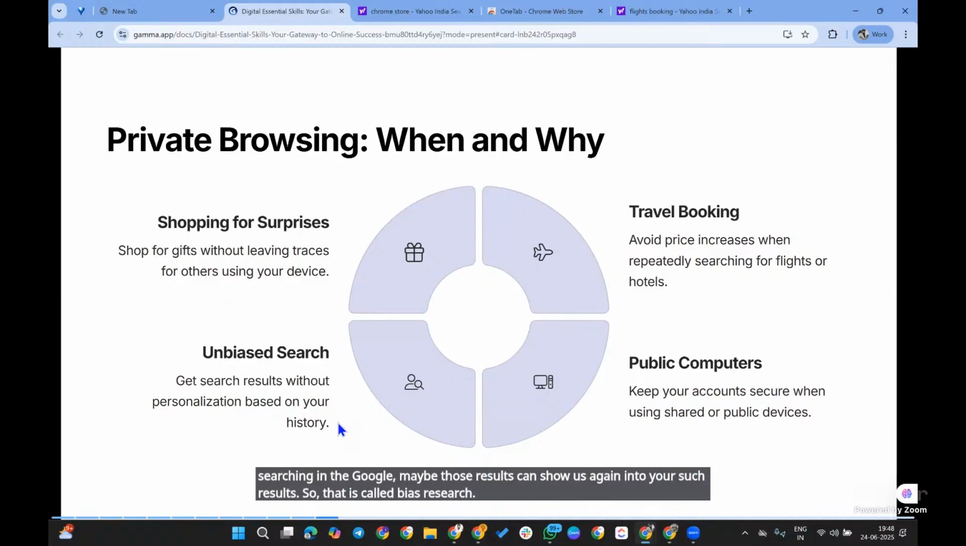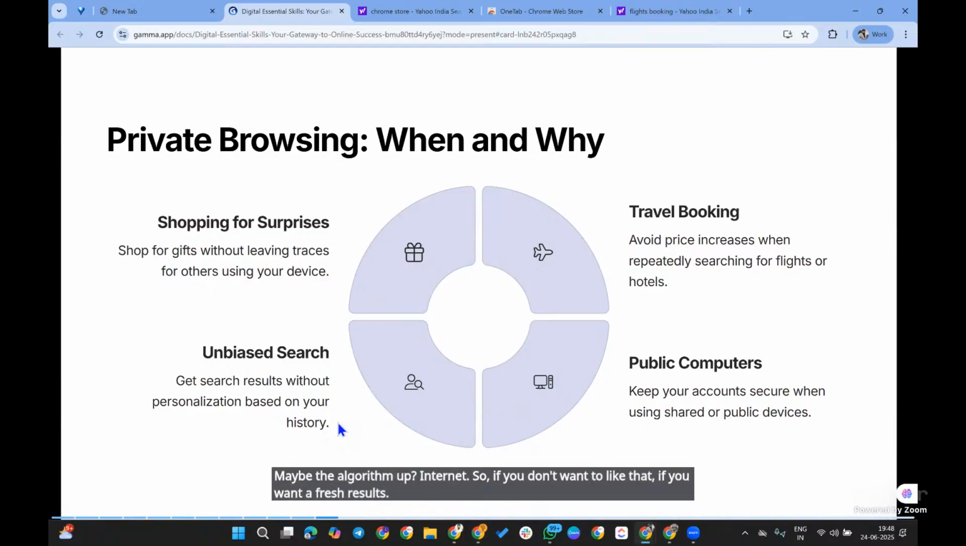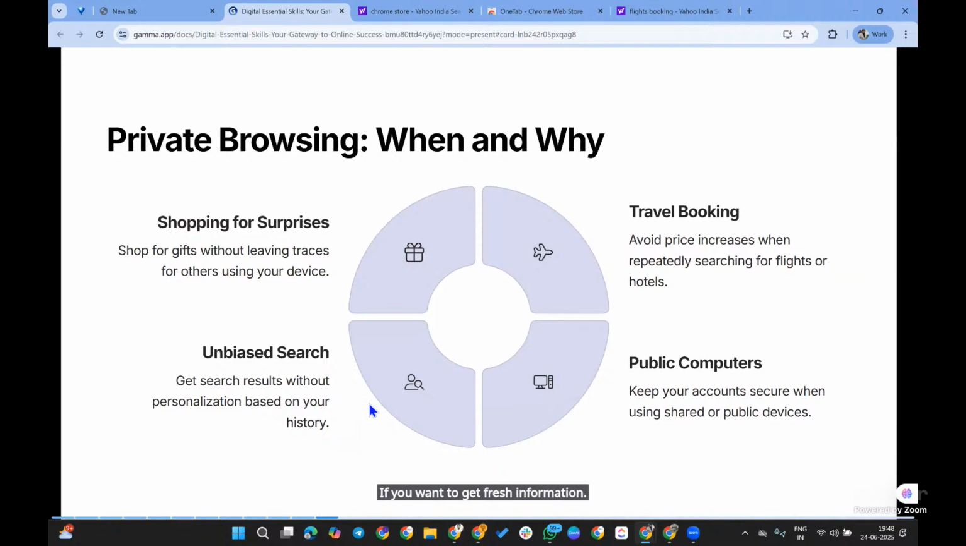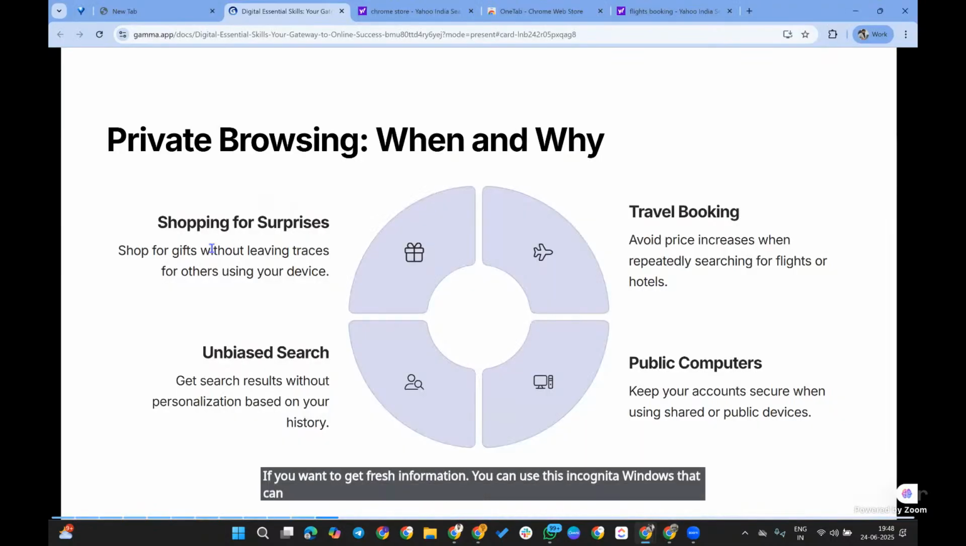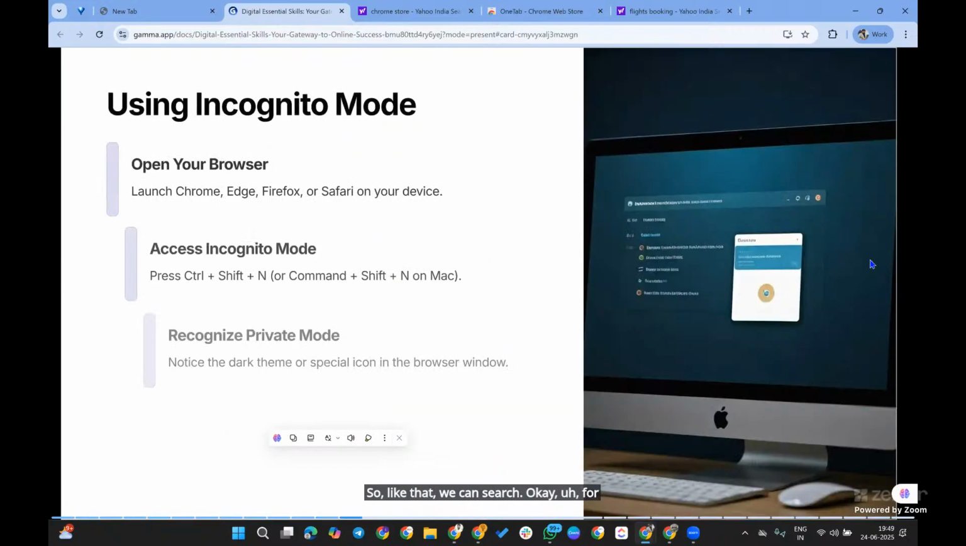Maybe it is the algorithm of the internet. If you don't want that, if you want fresh results and fresh information, you can use the incognito window, which gives you an unbiased search that won't mention the same names like Teja, Prabhas, or so on. Okay, so for these purposes we can use the incognito window.